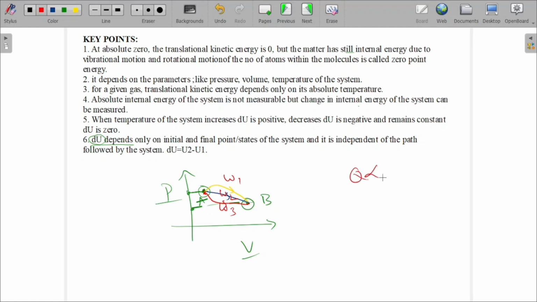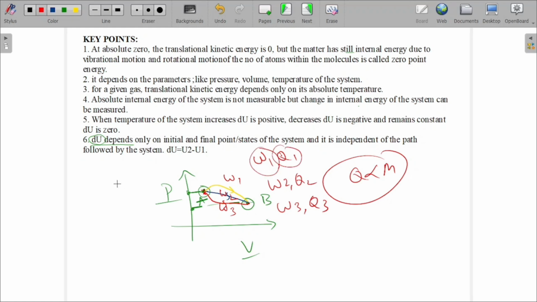Already we discussed that heat energy is directly proportional to mass. So the three may have different masses, or the same mass, no issue. But if the work differs, then the energies also differ. So W1 Q1, W2 Q2, W3 Q3. When it moves from there to here, initially it is Q1 and the work done is W1.